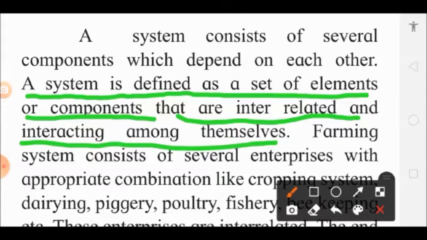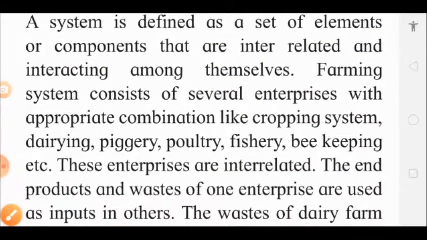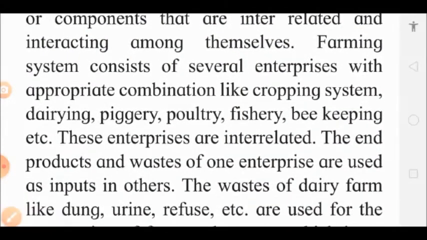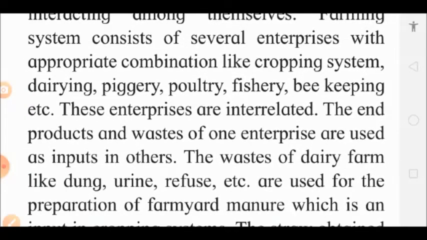Good quality input will give good quality output, and different other such things are there. So these are interrelated amongst themselves. In this farming system, we have already studied that there are different kinds of enterprises.